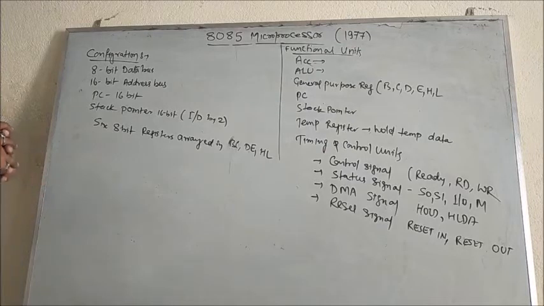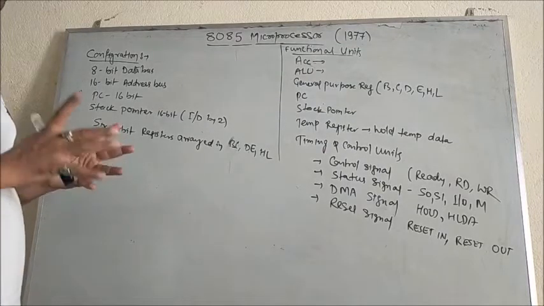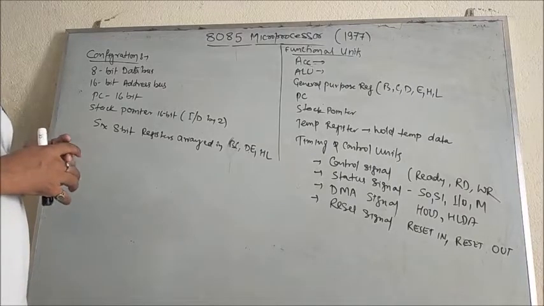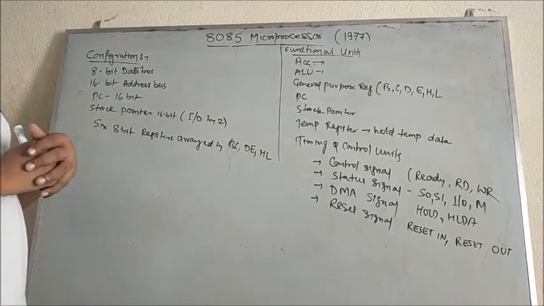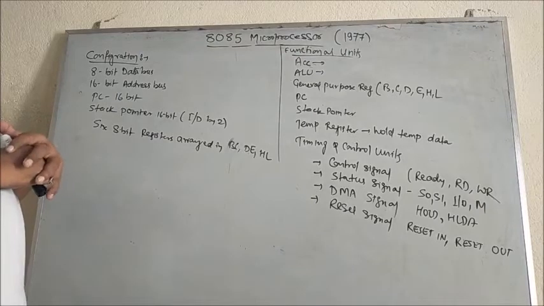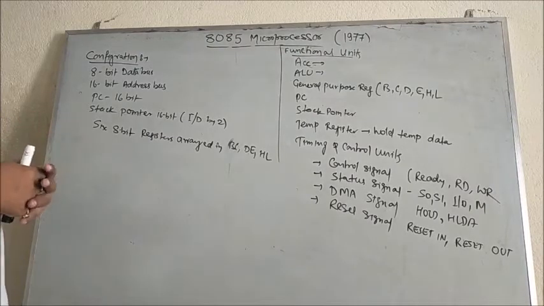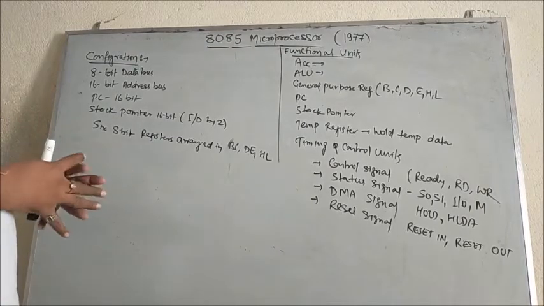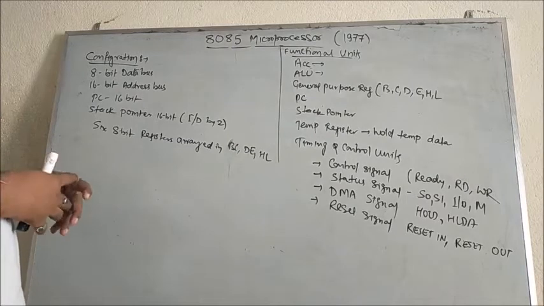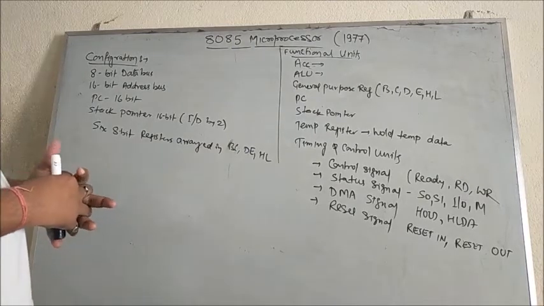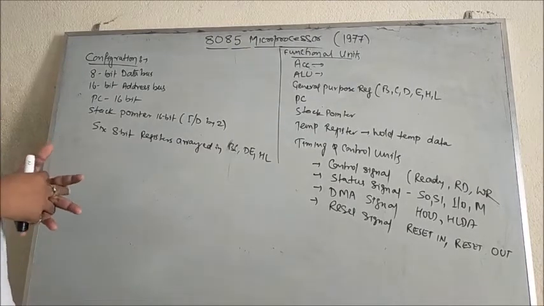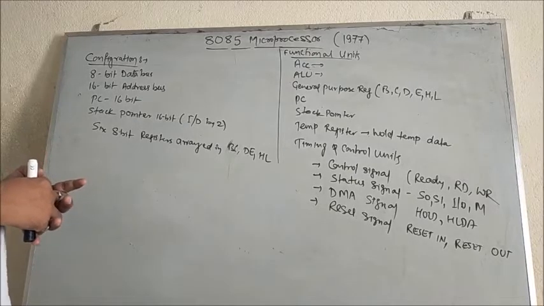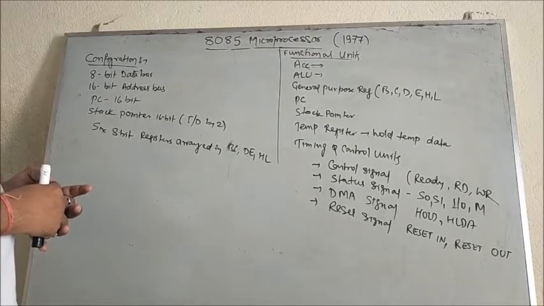Every computer peripheral has its own local memory, such as the keyboard, printer, and mouse.